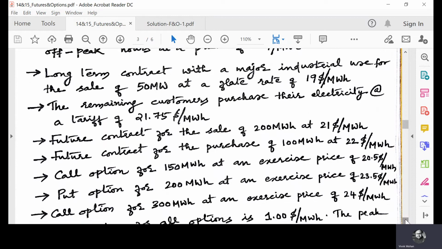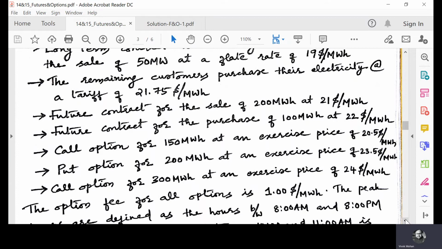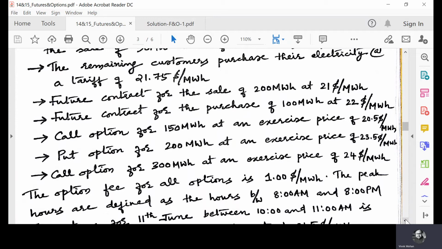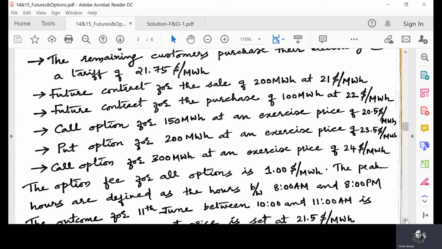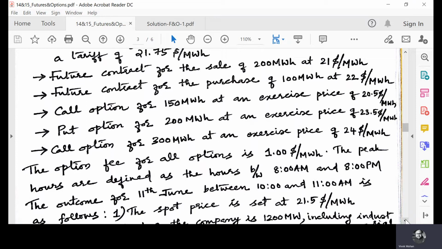Then in the financial market, or the derivative market, the company has the following positions: a future contract for the sale of 200 megawatt hours at $21 per megawatt hour. Then another future contract for the purchase of 100 megawatt hours at $22 per megawatt hour. Then a call option for 150 megawatt hours at an exercise price of $20.5 per megawatt hour. Then a put option for 200 megawatt hours at an exercise price of $23.5 per megawatt hour. Then another call option for 300 megawatt hours at an exercise price of $24 per megawatt hour.